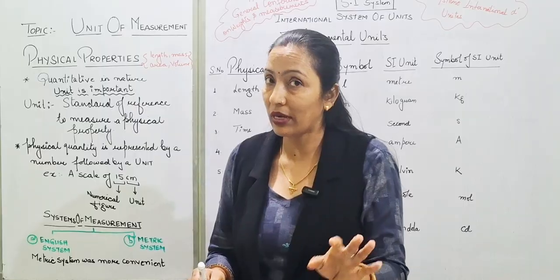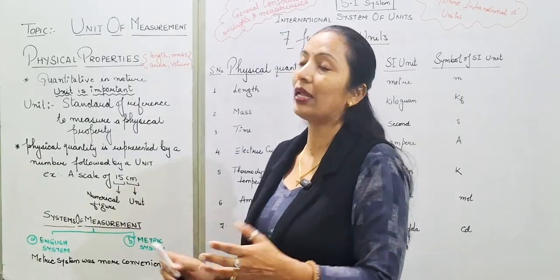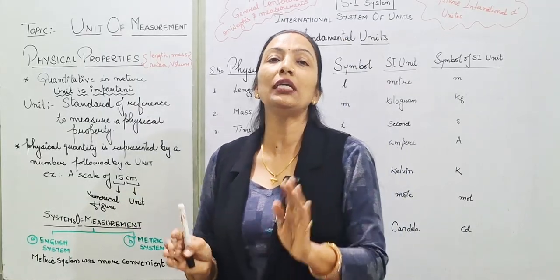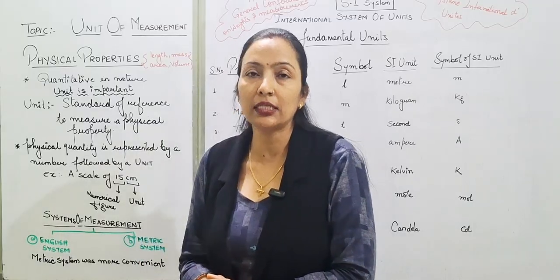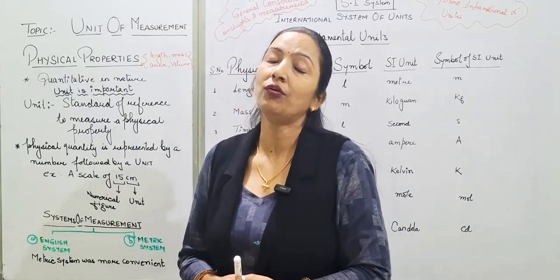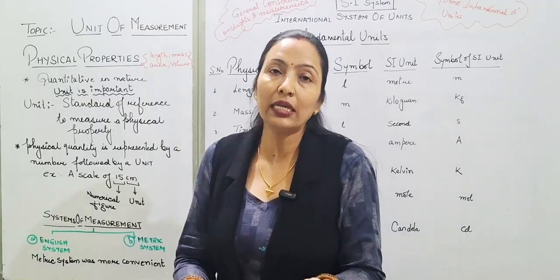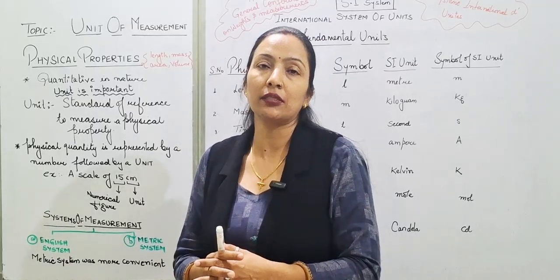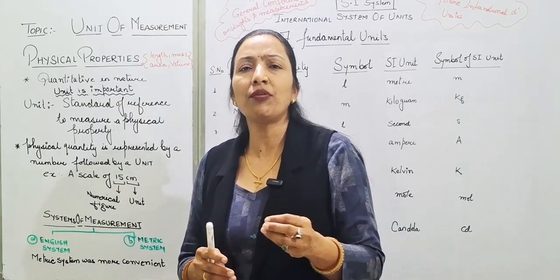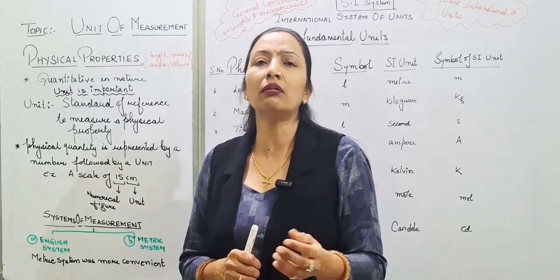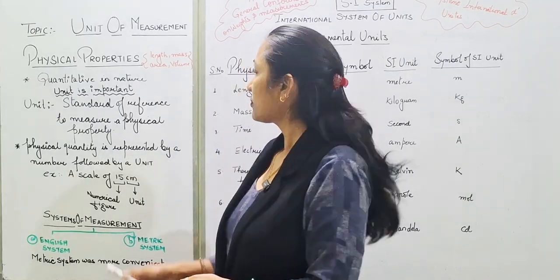If I don't write centimeter, it is just a numerical figure. So we have to tell the basic unit in which we are reading or measuring it. Otherwise, it is only a numerical figure.